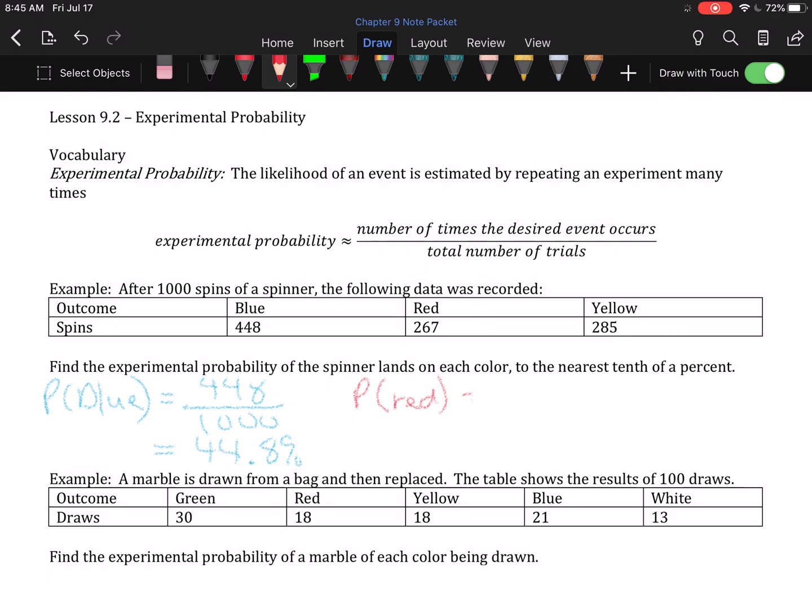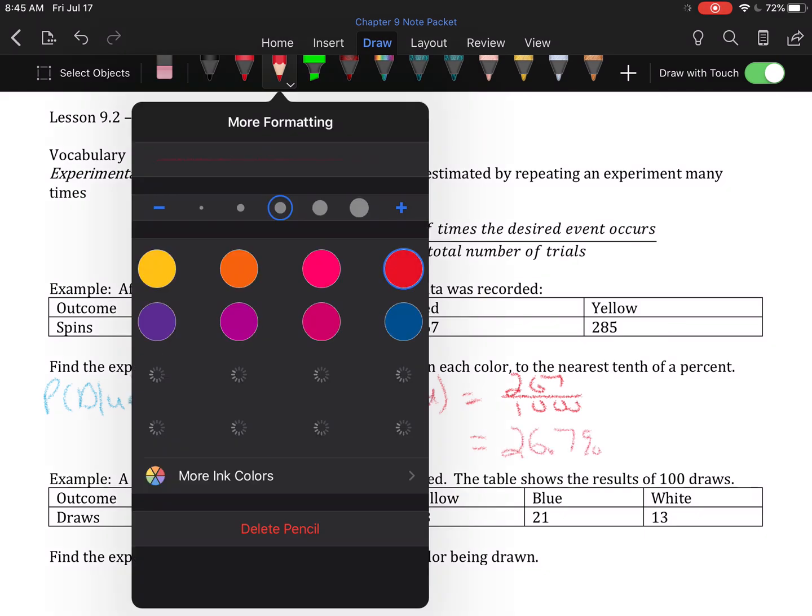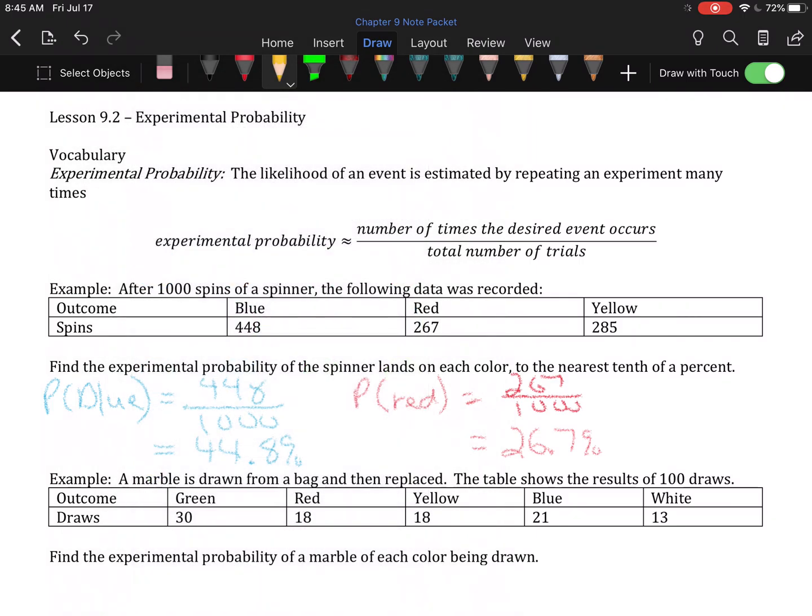Probability of red will be 267 over 1,000. So to the nearest tenth of a percent, when you divide by 1,000 and shift your decimal over, you'll find that the probability of red was 26.7%.